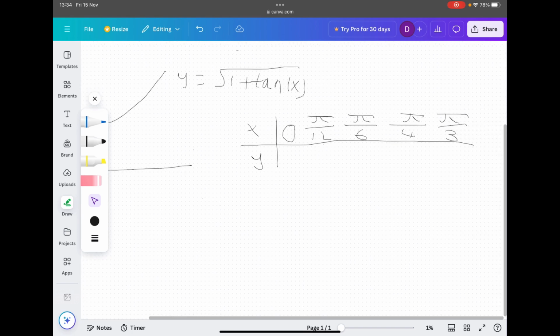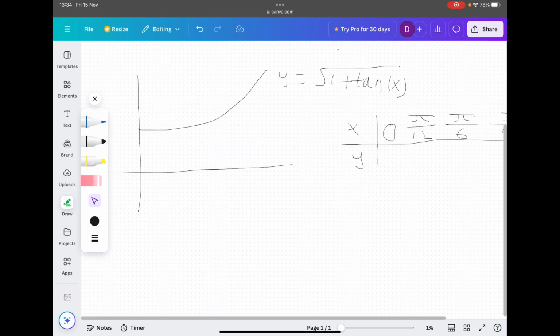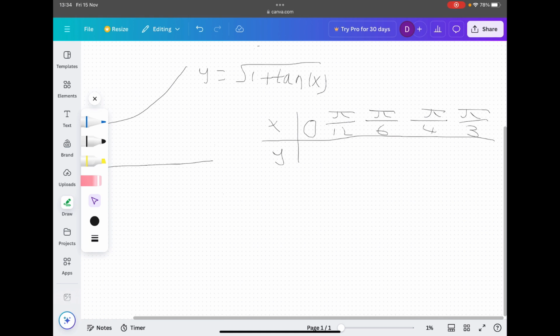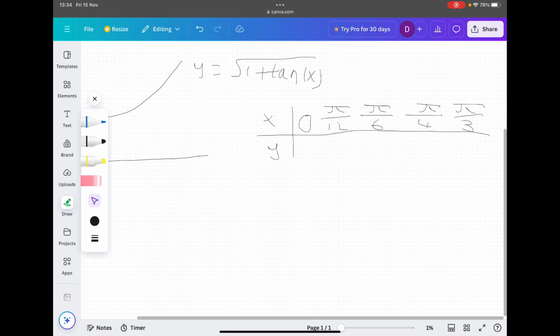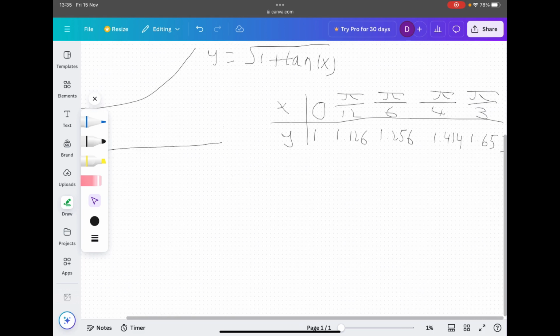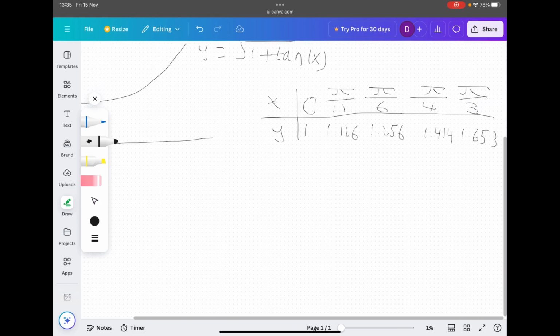Okay, so I've got another question here where it's the square root of 1 plus tan x. So first thing that we would do is quickly fill out the table. The next thing that we should do is find h. Well, how many strips are we using? We're using 4 strips. So n would be 4.